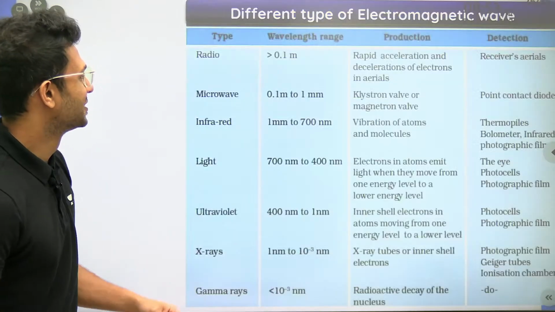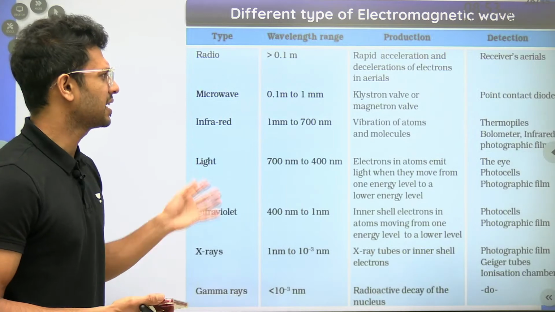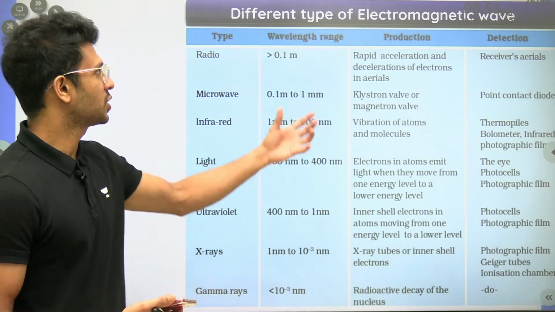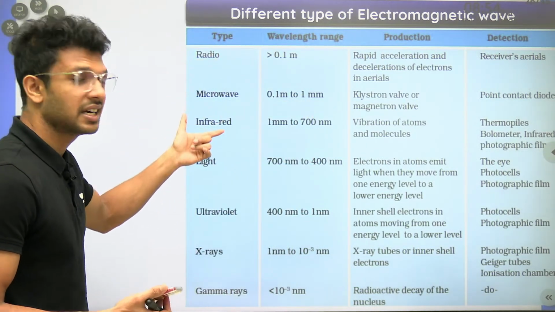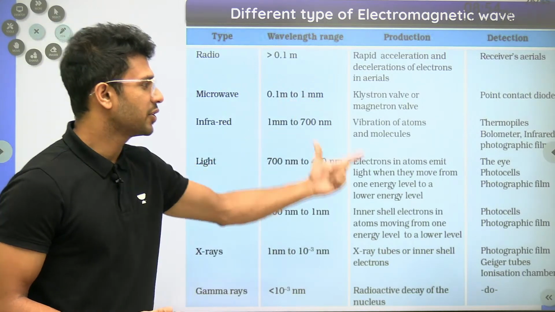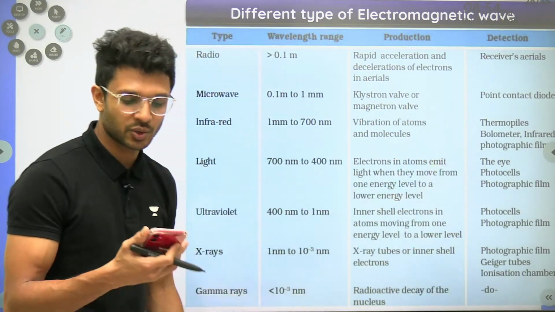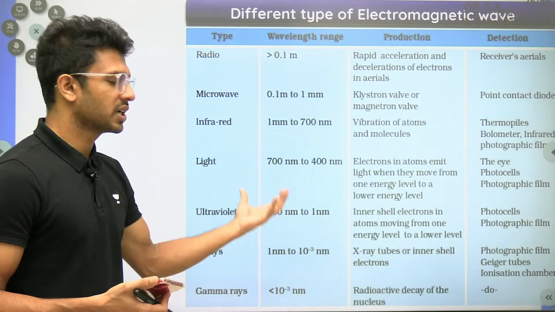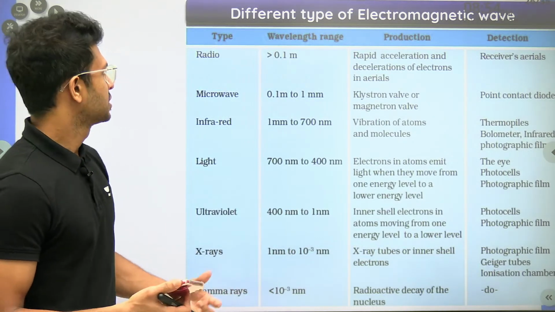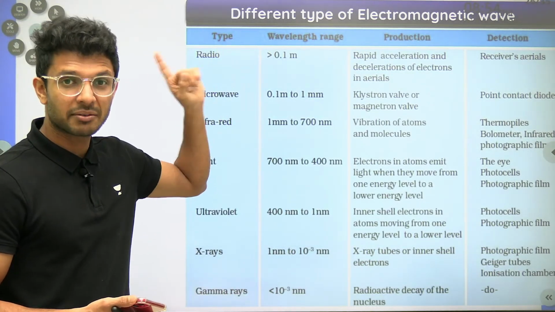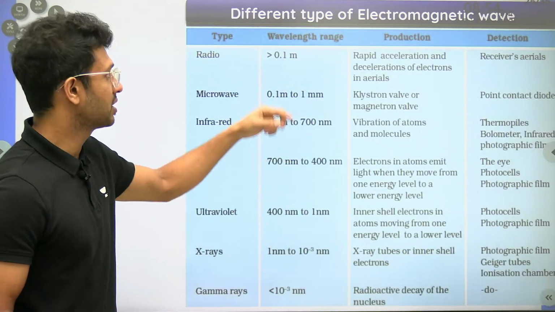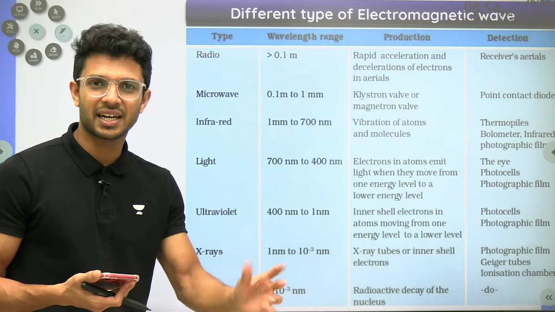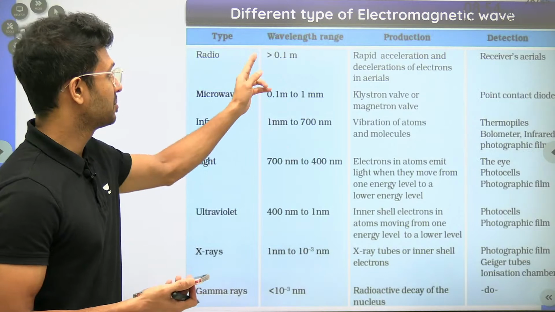Anyway, thank you so much. Moving on. The last part, I think you can see this particular page in your NCERT book also, which talks about the wavelength range of each and every electromagnetic wave, how they are produced and how we can detect them, which is not so important. You don't have to memorize it, you can just go through it, that's all, right? So radio waves have the maximum wavelength or the least frequency. The range is greater than 0.1 meter. It is in meters, not nanometers or angstroms.